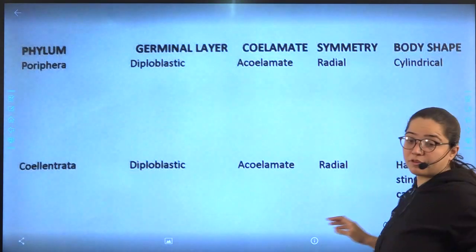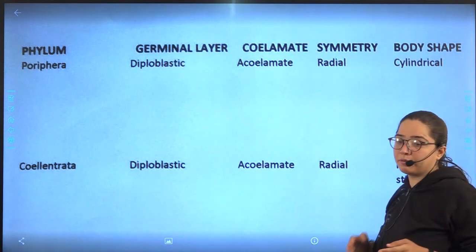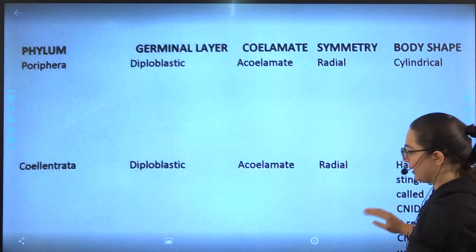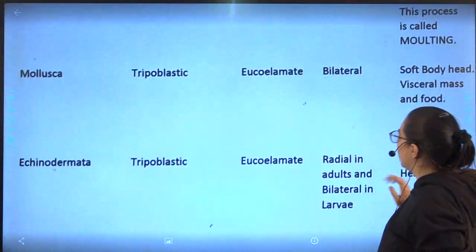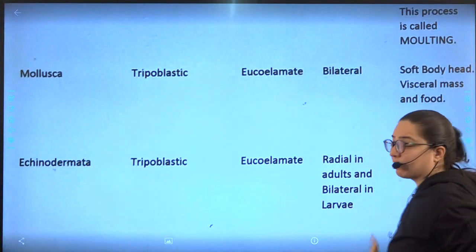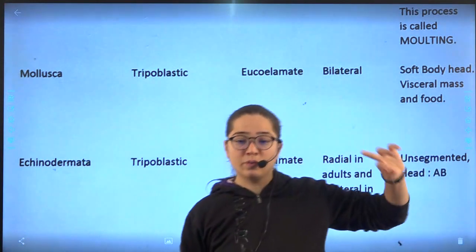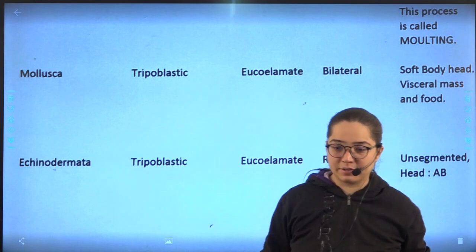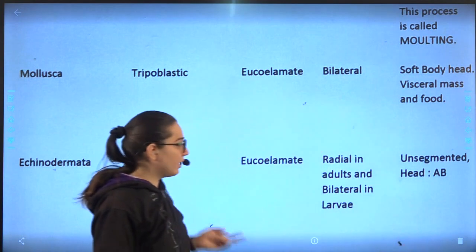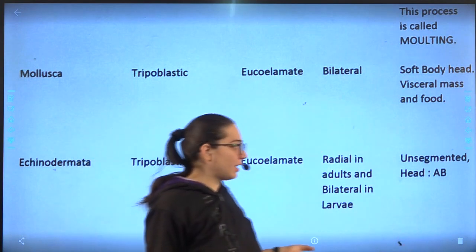Next is, if we talk about symmetry, it can be either radial or it can be bilateral. पहले दो में radial, बाकी सब में bilateral, लेकिन last में you are having both. Radial in adults and bilateral in larvae. First two radial, बाकी सब में 7th तक bilateral. Lastly, radial in adults and bilateral in larvae.